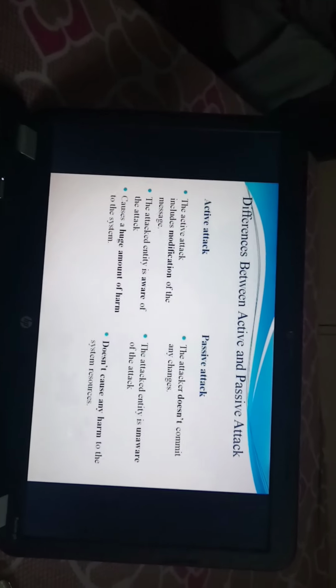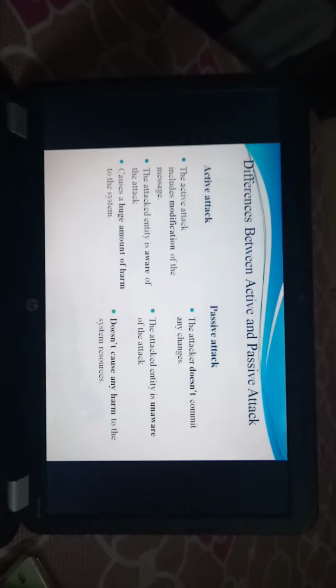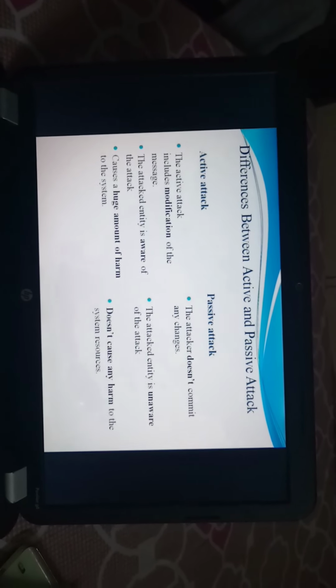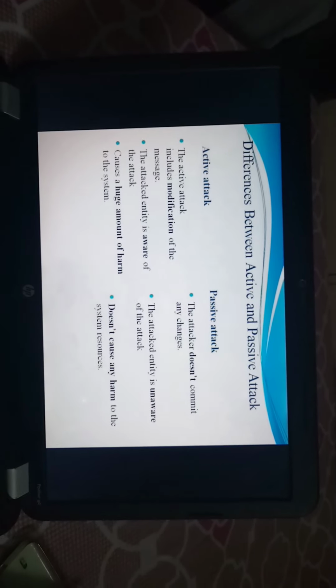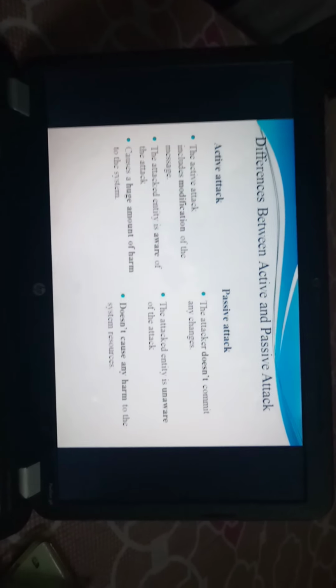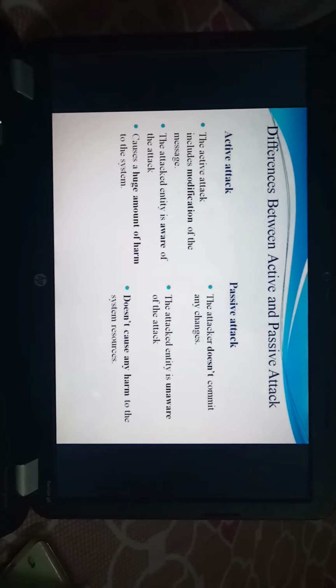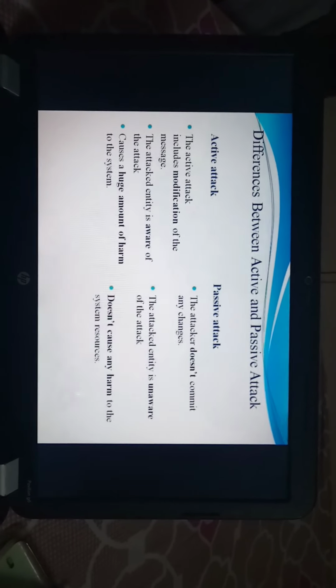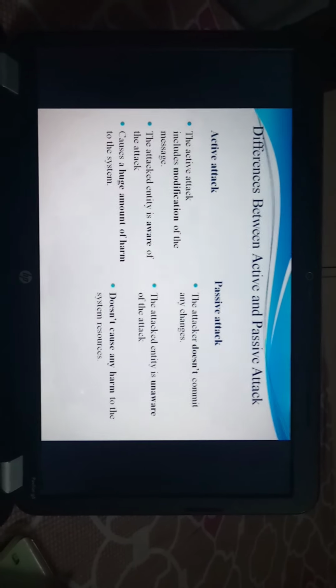Now the difference between active and passive attack. Active attack includes modification of the messages, as we read earlier, and in passive attack the attacker does not make any changes. The attacker only observes the pattern of the messages.